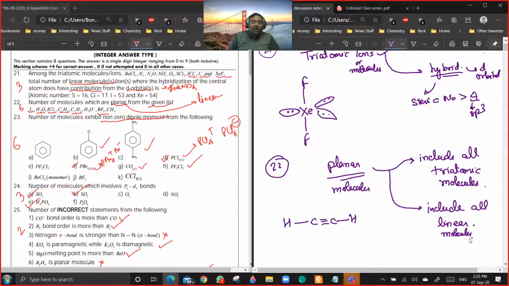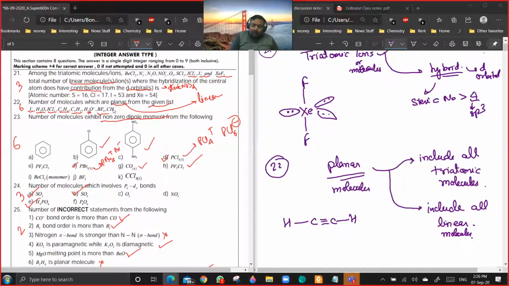See, a line is a subset of a plane, no? You can make a plane by a combination of lines. So if something is linear, it is automatically planar. Getting my point? Yes. Okay, so this is an interpretation based thing. So now I think you can do this question. The answer will be 6. The only things which will be non-planar will be H3O plus and CH4.